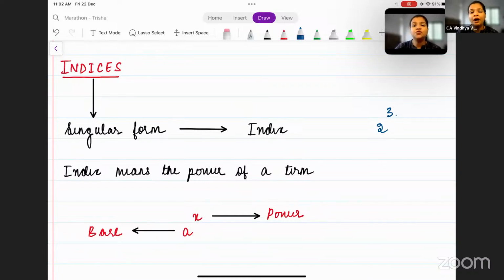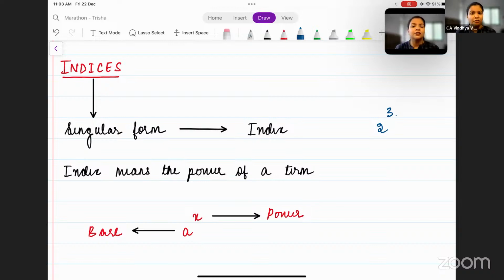And what is this 2 and what is this 3? 2 to the power 3 is the number or the term. In this case, 2 is your base, and 3 is the power, which is also called the index.